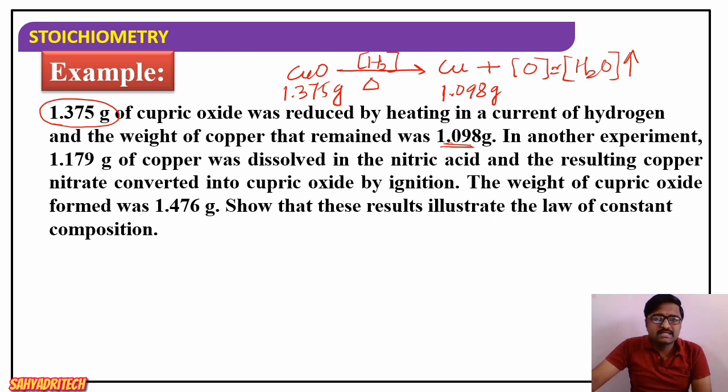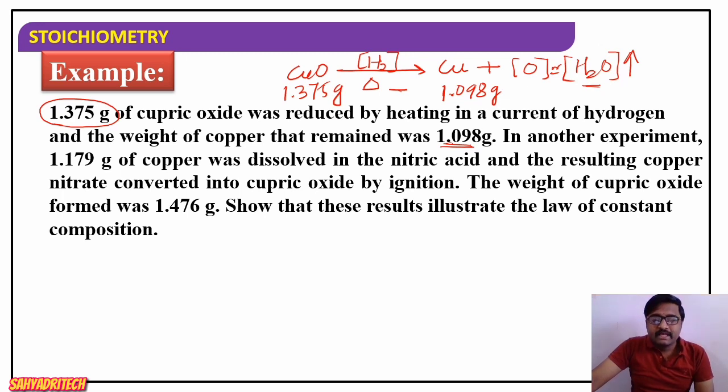It remains in its state. Only the oxygen will be evaporated in the form of moisture. Whatever the difference will be is the oxygen. The difference gives the weight of oxygen. Well, this is the one experiment.